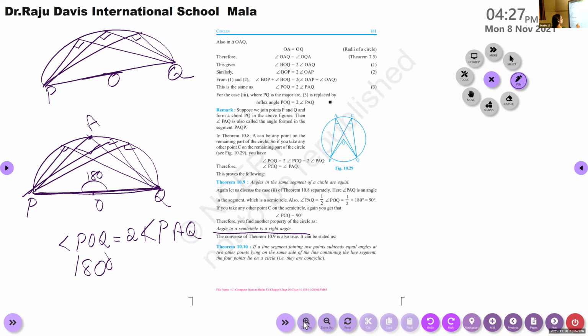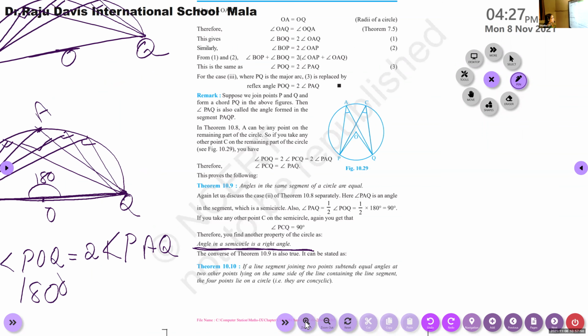Write a note. You can write angle in a semicircle is a right angle. We should write that, this underlined sentence. Okay, ma'am.